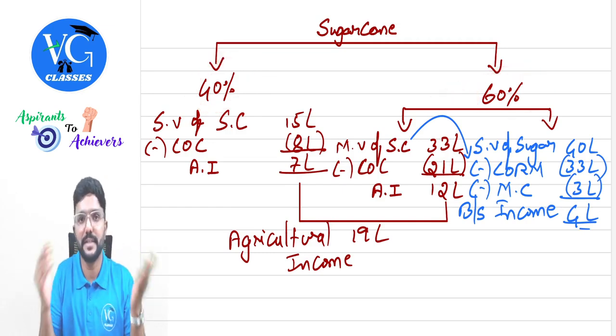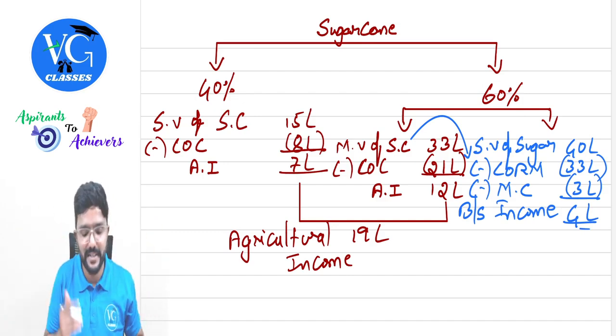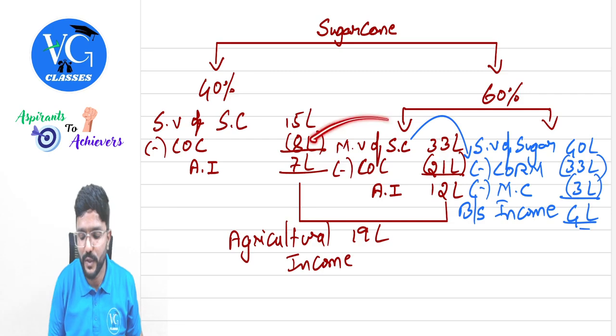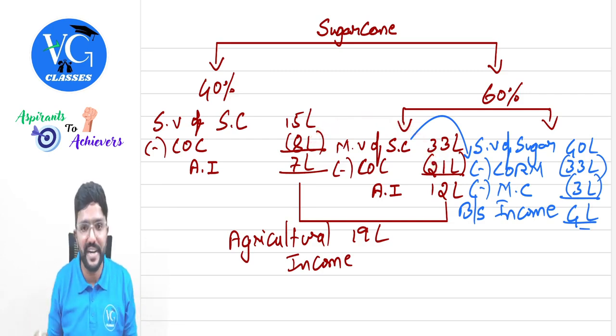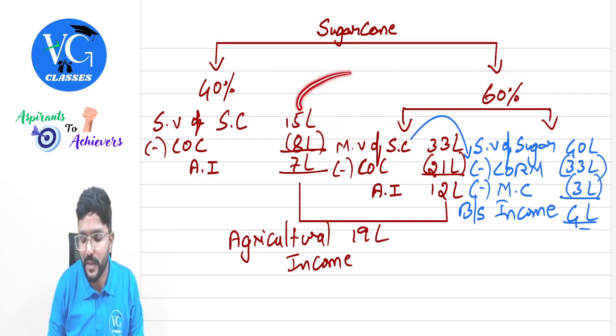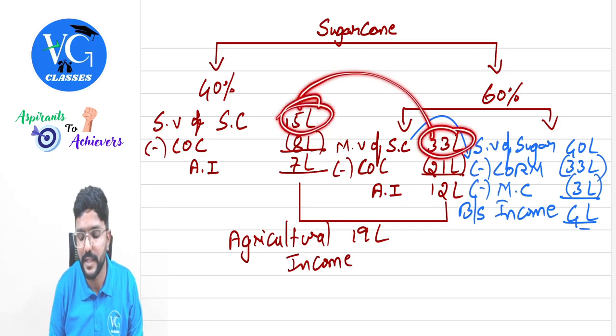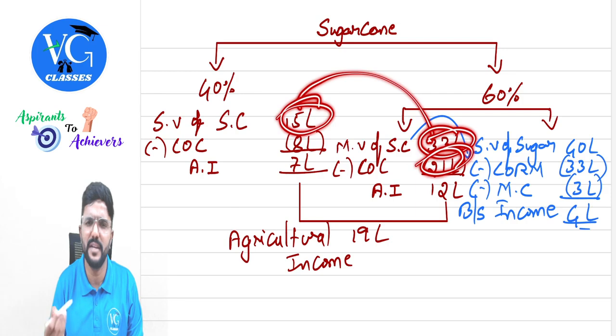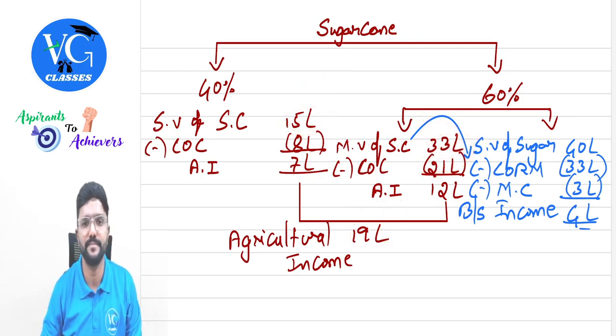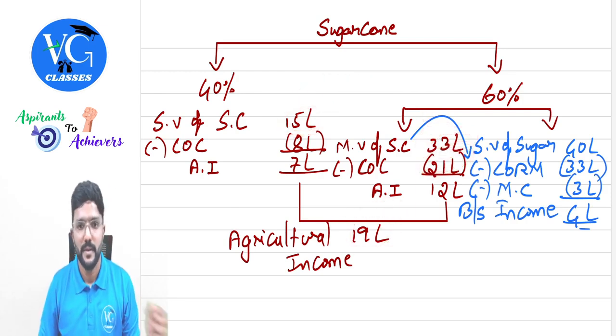But sir, when they are given separately also, can I total it up and take it, sir? Yes. So the total cost of cultivation comes to 29 lakh here. So for the total sale value, can I add up 15 plus 33 and deduct 29 lakh from it? Yes, you will get 19, which is the same, guys. Okay, fine, sir.